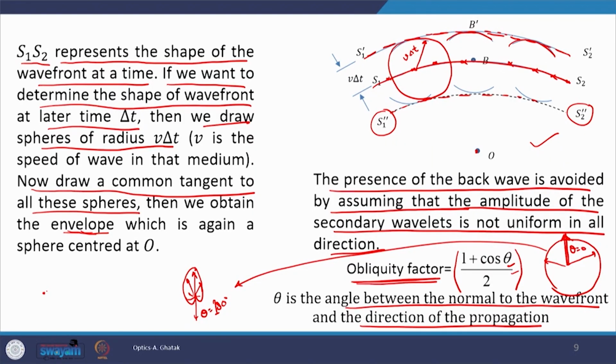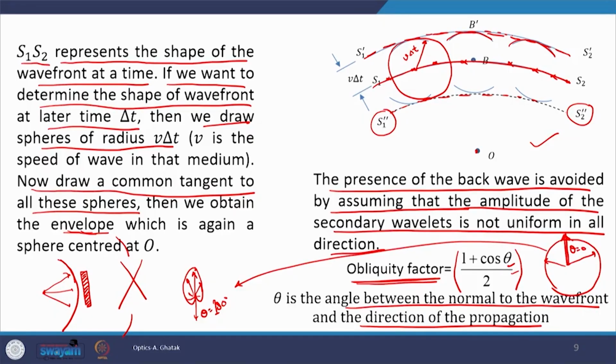One more assumption which was made concerns the following. Suppose there is a point source, and this is the wave front, the part of the spherical wave front which is propagating in the right hand direction, and suppose we put a stopper, an obstacle, here. Then it is supposed that we will get a part of the wave front here and a part of the wave front here, and you will not get anything in the shadow region.